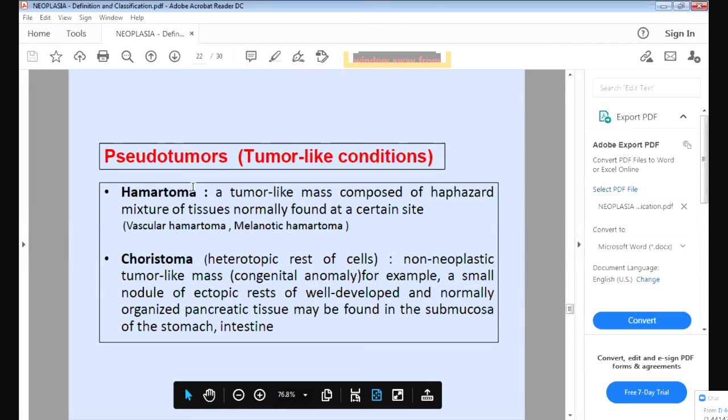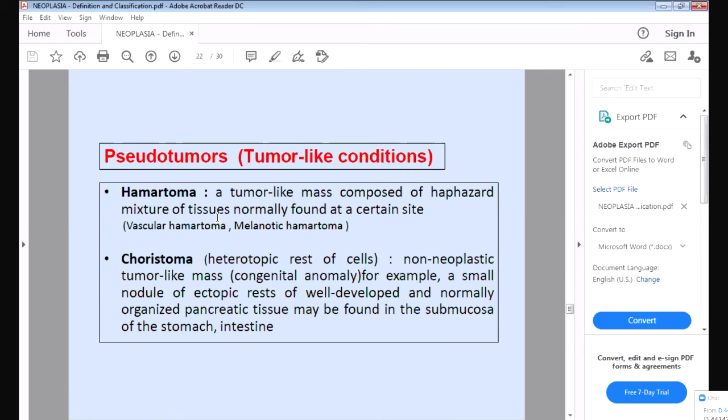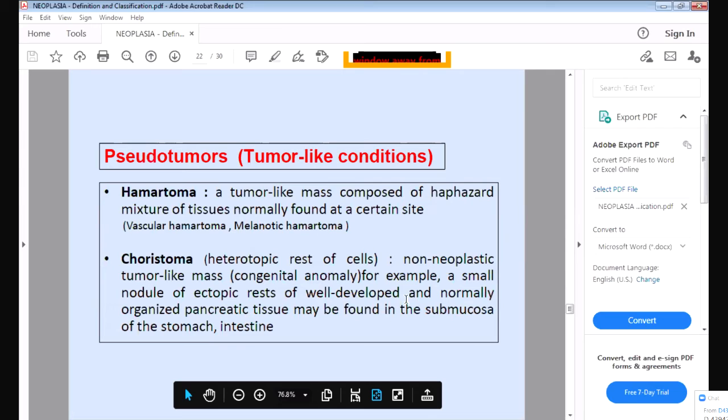Like hamartoma, you know, it is a tumor-like mass which is composed of normal tissues at the normal site, but it is not a tumor. Okay, it is just a mass of the tissue. It is not growing, so it is just a mass. And choristoma is also a tumor-like mass, but from some different tissue which is not present at that part, like pancreatic tissue. It may be found in the intestine and produce a mass.